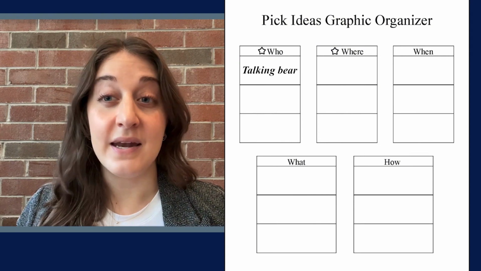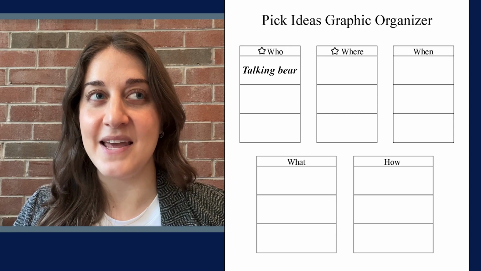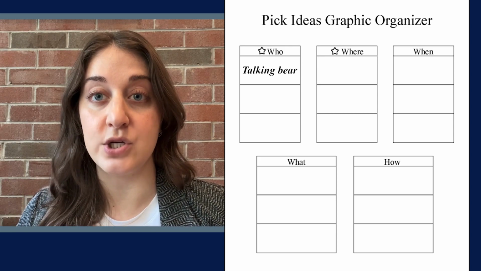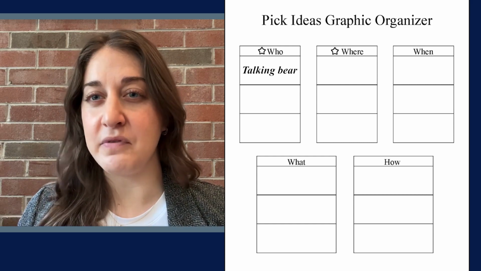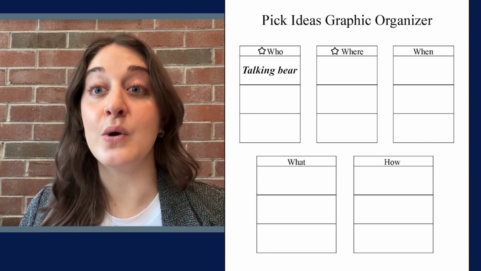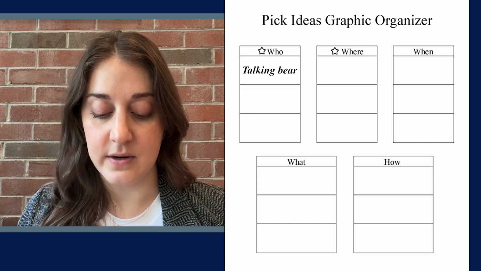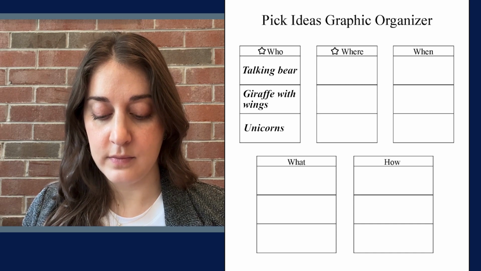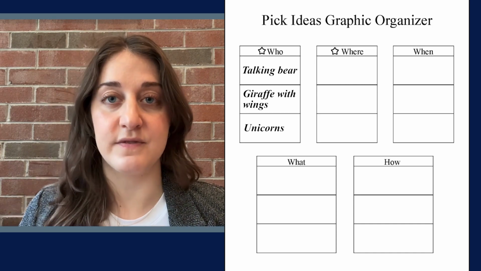Ooh, another thing that comes to mind is a giraffe with wings. That could be my magical creature. And I also really love unicorns. So I'm going to write giraffe with wings and unicorns on my graphic organizer as well. I'm writing down all of my ideas first.